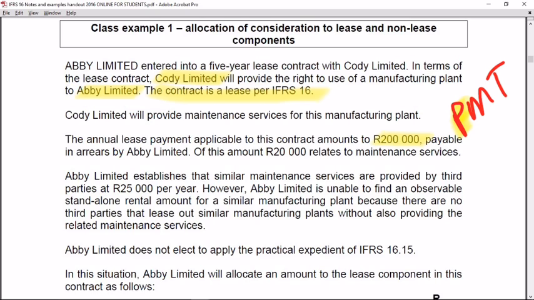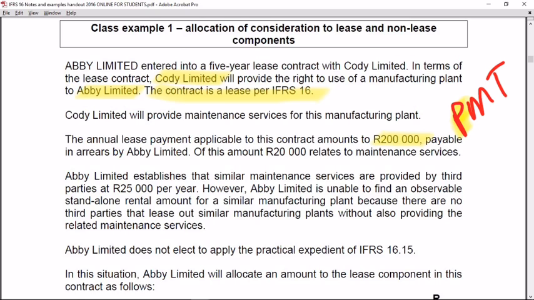So when you see this in a question, immediately you will identify that I have one payment, but I have a lease and a non-lease component contained in the one payment. The paragraphs that we just looked at said you have to split that payment out into what relates to the lease and what is non-lease.